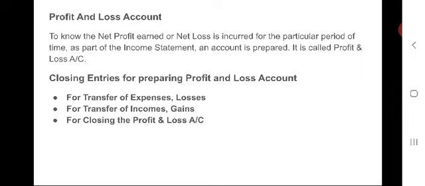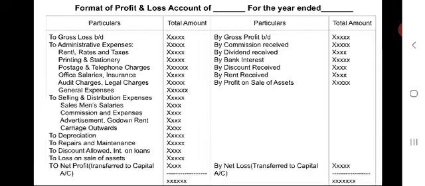When we balance this account, generally one of two entries will be written. If net profit is seen, the entry will be profit and loss account debit to capital account. If net loss is seen, the entry will be capital account debit to profit and loss account. So these are the things that should be remembered.